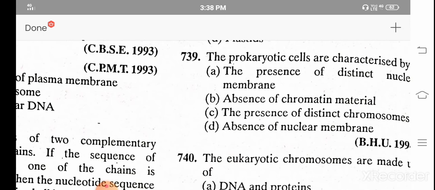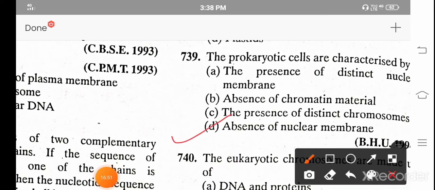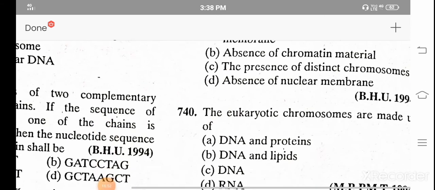The prokaryotic cells are characterized by A. The presence of distinct nuclear membrane, B. Absence of chromatin material, C. The presence of distinct chromosomes, D. Absence of nuclear membrane. And the correct answer is D. Absence of nuclear membrane.